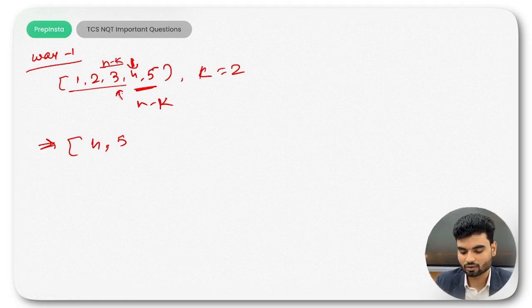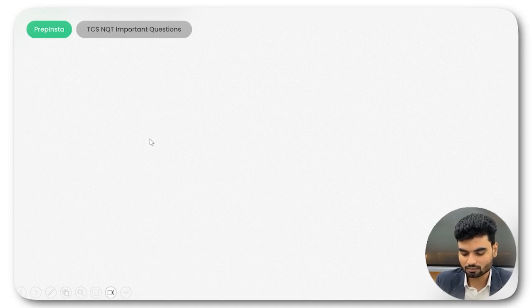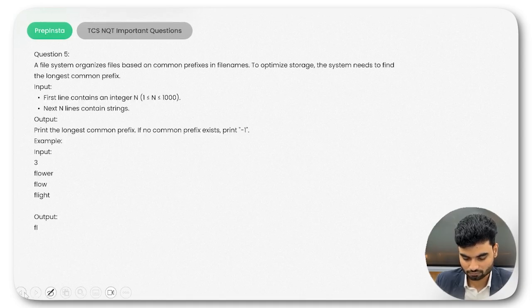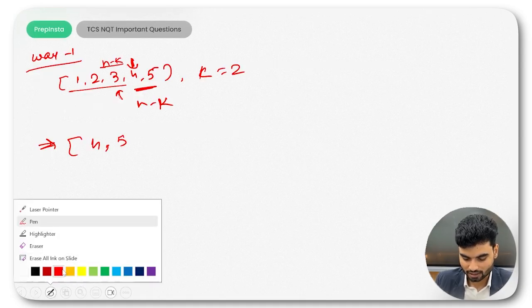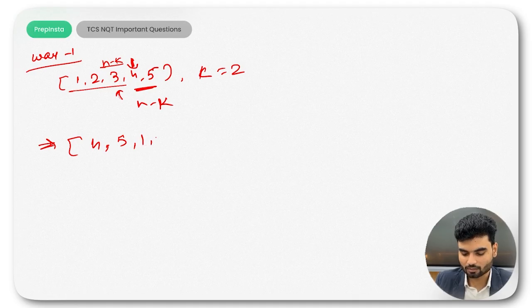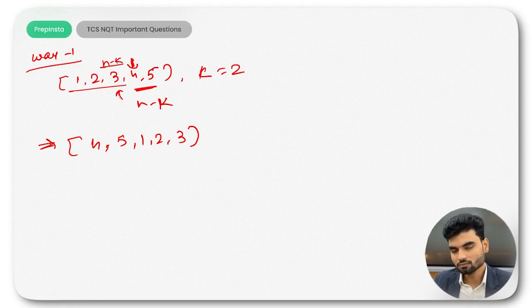So now here you will have 1, 2, 3. That's what you can do. That's how you can rotate this particular array. Right? So pseudocode could be like this, I'll tell you the pseudocode as well. This approach will take big O of n space.